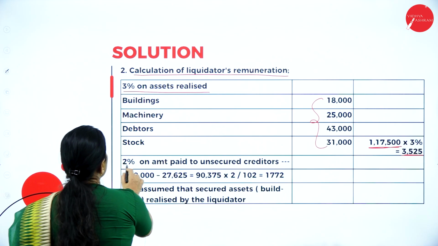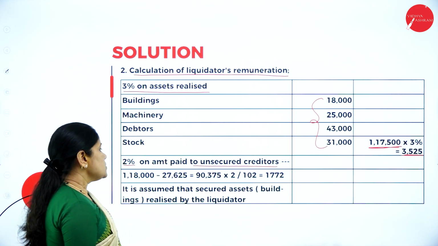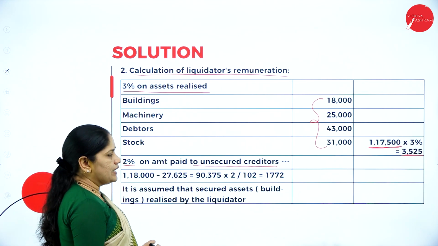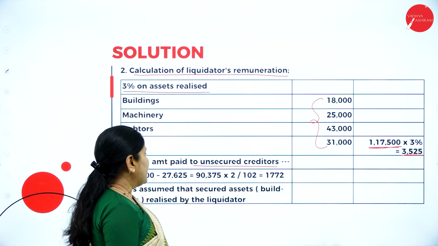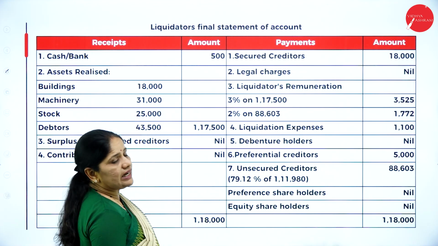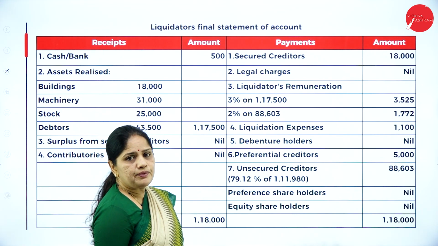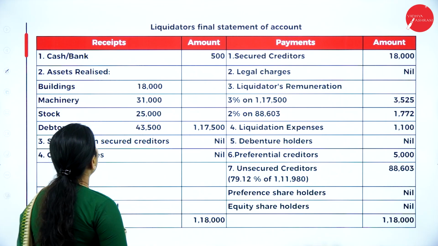Then 2% on amount paid to unsecured creditors. So before we calculate this, we will write down the pro forma and then we'll come to this adjustment here. So we will write the pro forma. What is the pro forma? We'll write liquidator's final statement of account.